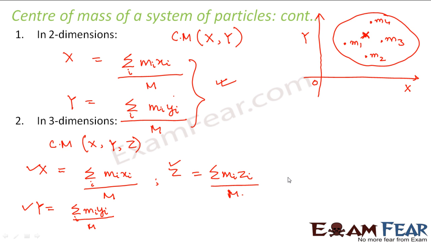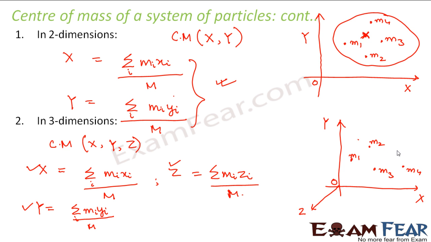Here we can see the position vector, so let us take it in this way. We can denote the position vector of the center of mass as follows. Suppose this is my x axis, this is y axis, and this is my z axis, and this is my origin O. Now suppose there are different masses m1, m2, m3, m4, m5, up to mn.